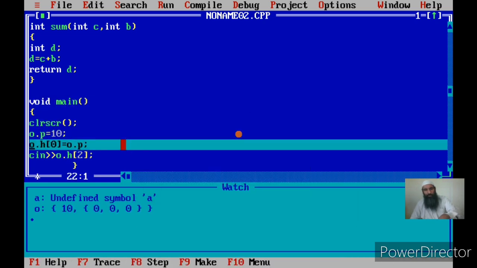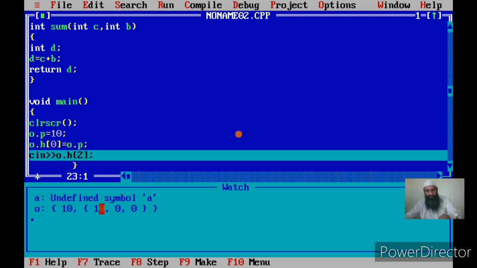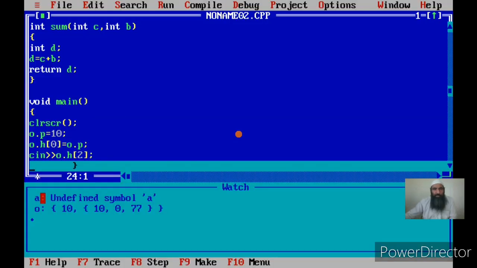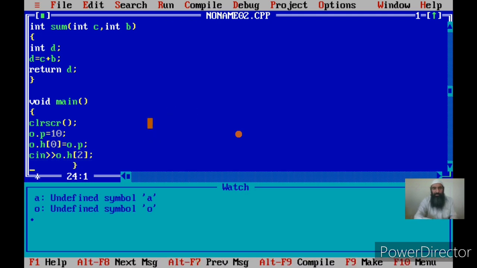And if you see here, this will work. First O.P has been initialized to 10, this we have seen. O.H has been initialized to 0 here, and now I am inputting O.H. Now this is equivalent to accessing the memory. See, H is an array and it is accessible now. See here, that value has changed. The value has changed because it has been written onto that element. And cin, as I told you, is used for write operations. So we can access this member also.